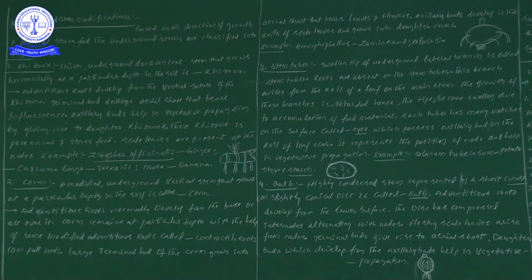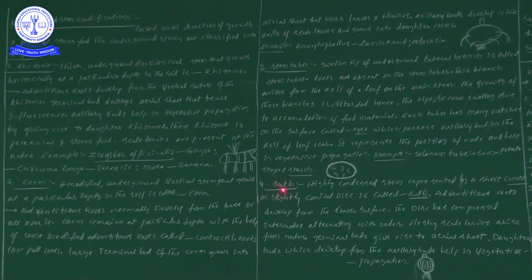On the stem tuber, some specialized structures known as eyes are present, which help in the process of vegetative propagation. For example, Solanum tuberosum, potato. In potato, the reserve food material is starch. This is a rough diagram of potato. The scientific name of potato is Solanum tuberosum, don't forget it.